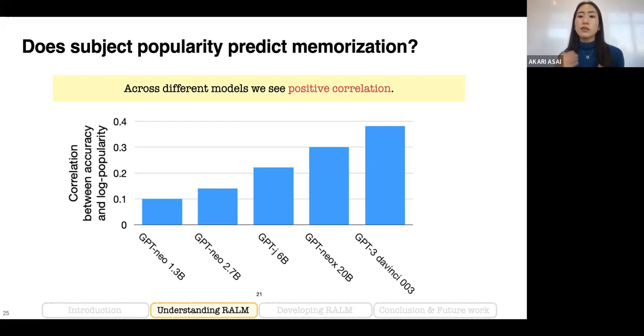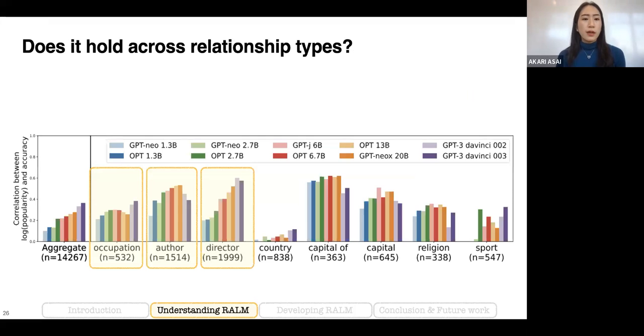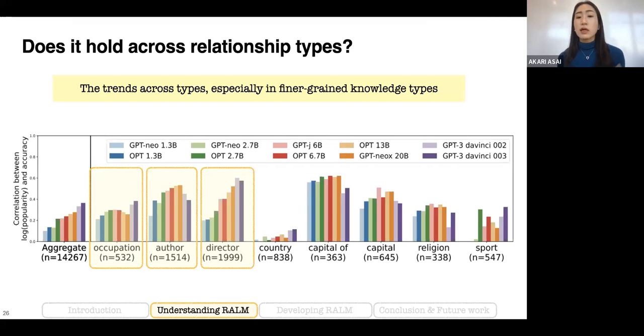And we believe that this is because those models have more capacity to memorize. And this memorization trend happens across different types, not just a single relationship type, but these trends are even stronger in the relationship types that require fine-grained knowledge memorization, such as the director of a movie or the author of a book, something like that.